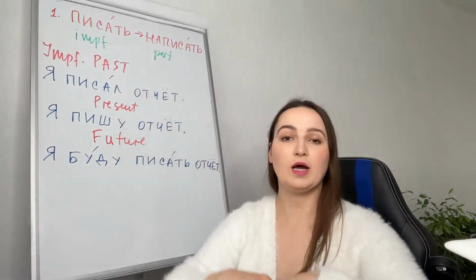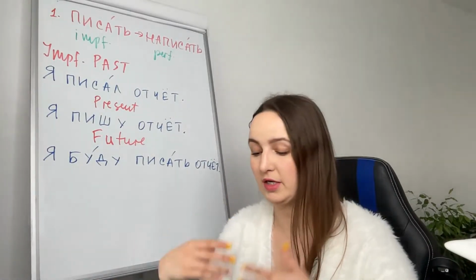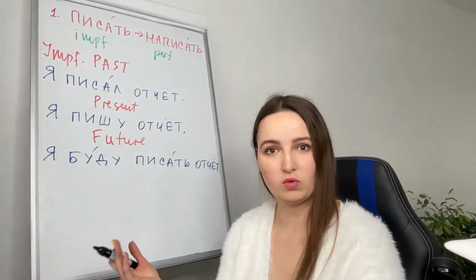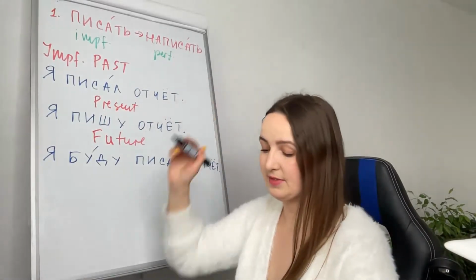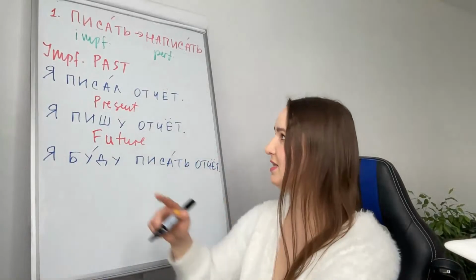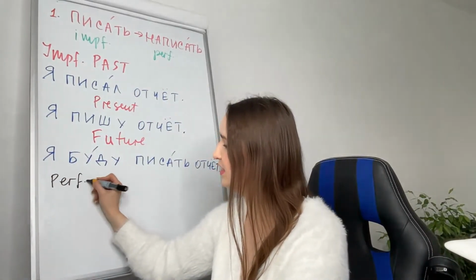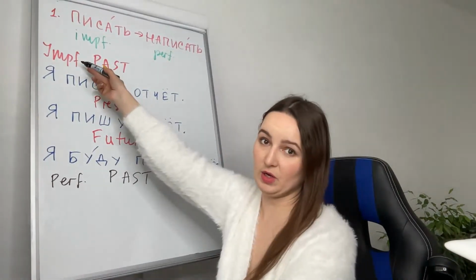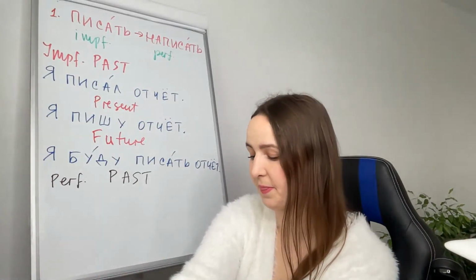Now let's compare. Let's write all these sentences in perfective. One-time action, finished, done. We have a result. This is what perfective means. Написать. Я написал отчет. So perfective past. Here we had imperfective past, here we'll have perfective past.